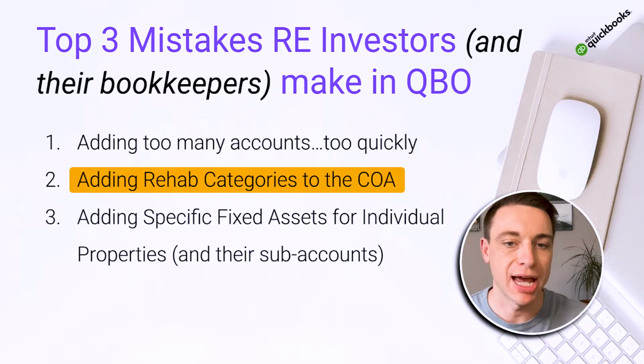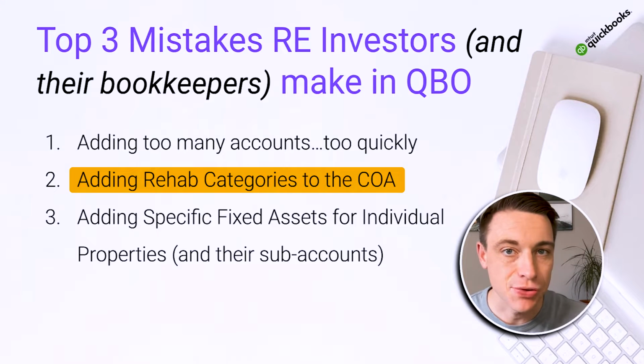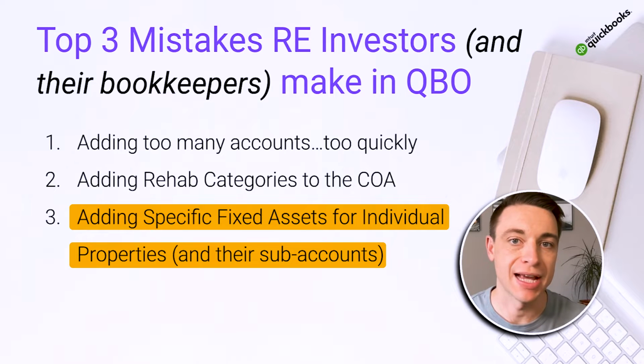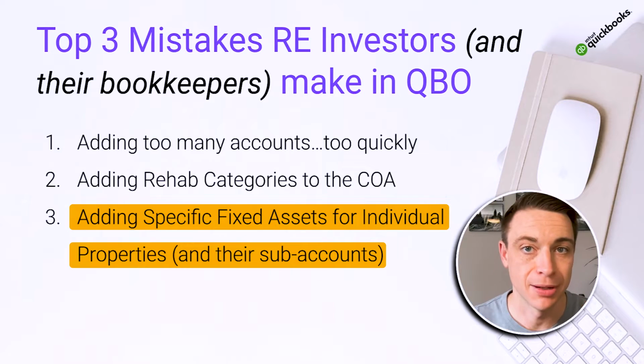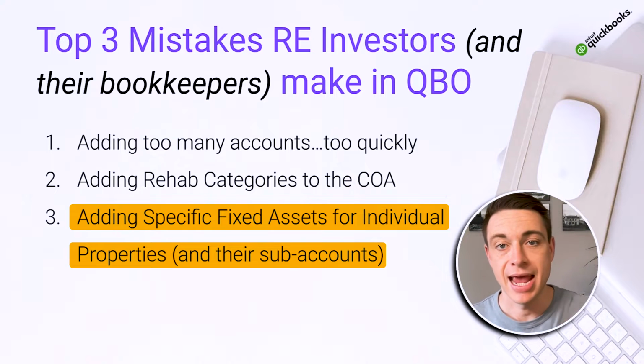Second is we'll add rehab categories to our chart of accounts. Okay, again, really tempting to do this, and I'm going to show you why we really don't want to do that, and a really awesome underutilized fix to this. And the last one, and probably the biggest issue that I see within real estate investors with QuickBooks Online, is adding specific fixed asset accounts for individual properties. Okay, this really hinders our ability to scale and grow our business. I'm going to show you exactly what that looks like and my solution for it. So let's get into QuickBooks and let's dive into those 3 big mistakes.